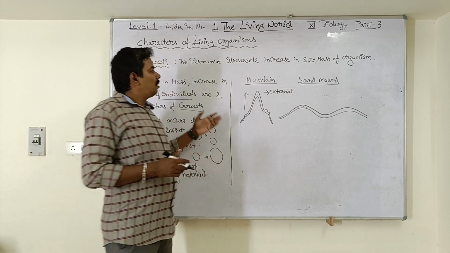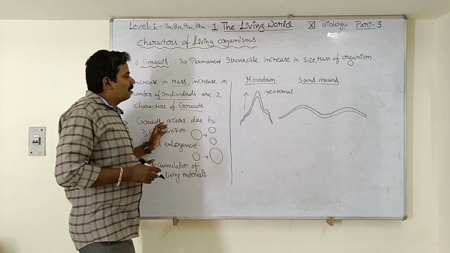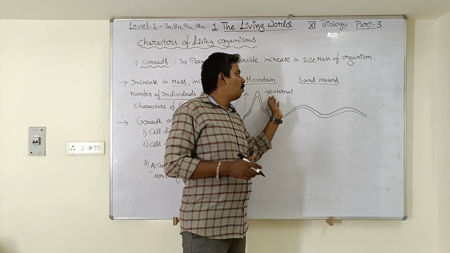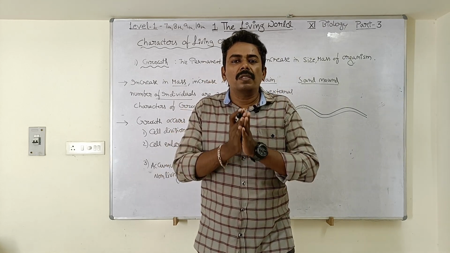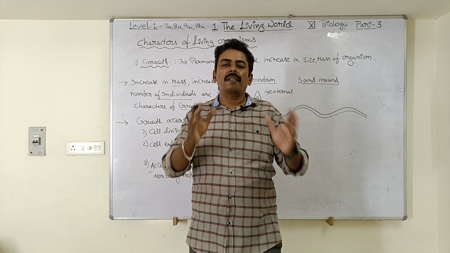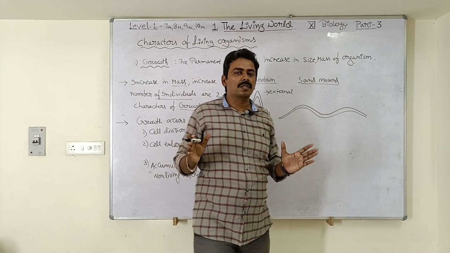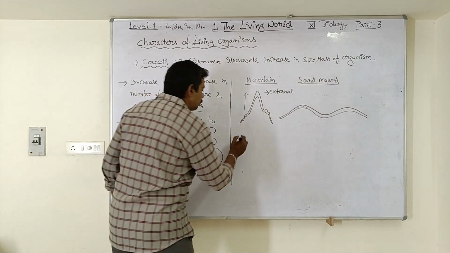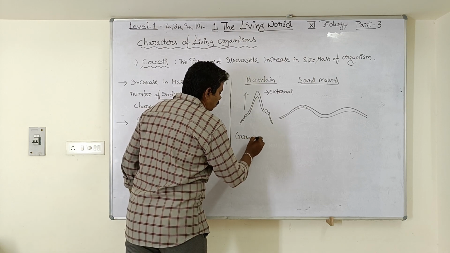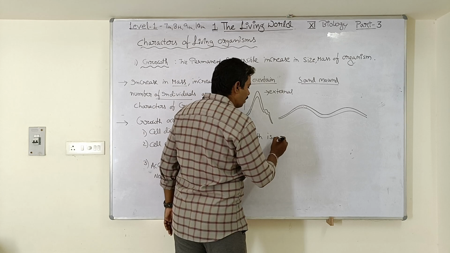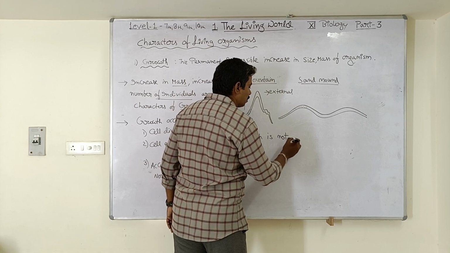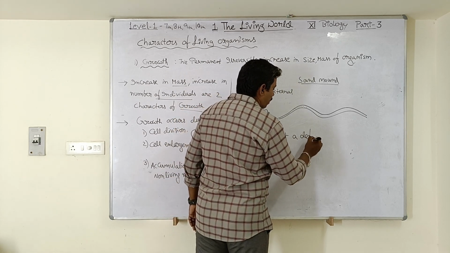So since growth is seen both in the living things and also non-living things like mountains and sand mounds, we cannot consider growth as a defining character of living organisms.